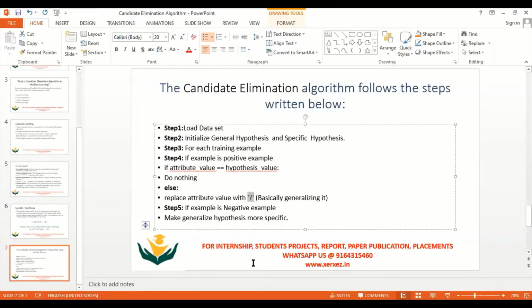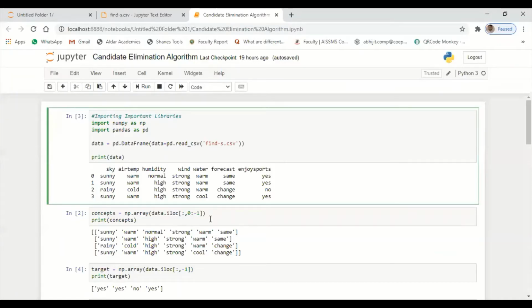Now let's go to our program. Since Python comes with plenty of libraries, it is very easy to execute programs in Python. I'm going to use two libraries here, numpy and pandas. Numpy is for arrays and data, and pandas is for handling data structures. np and pd are the aliases of these libraries.